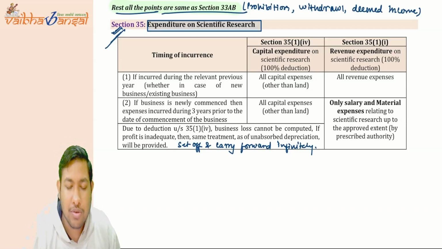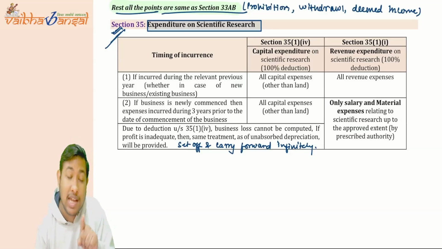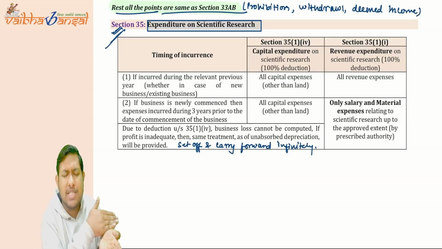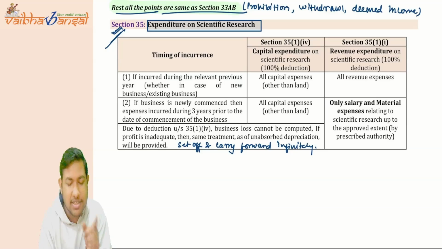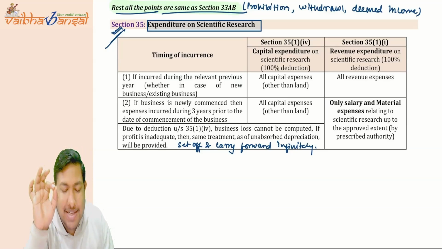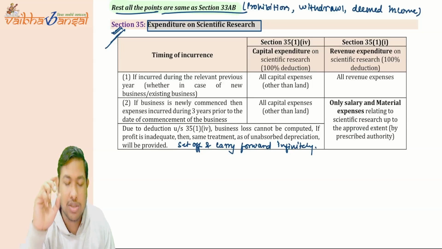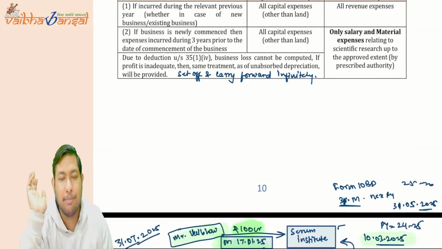But if you are a company that is newly commenced, then for the last 3 years only before commencing your business, we will allow all capital expenditure but except land. And for revenue expenditure, we will allow only salary and the raw material expenditure to you. Agreed. Then if there was a loss in the first year of the commencement, then you can carry forward and set off infinitely, treated as unabsorbed depreciation.